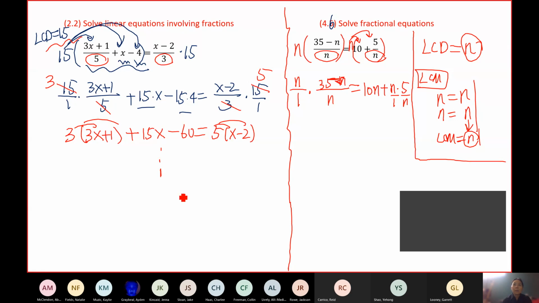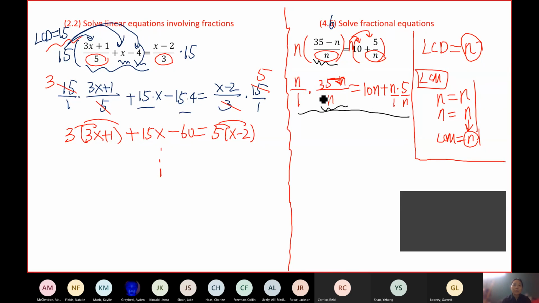Okay, so you can actually skip the step that I put, multiply both sides by n. You could skip that and just go ahead and get this step directly, which is multiplying every term by the least common denominator. The left-hand side only has one term. That's the only term, multiplied by n. The right-hand side, there are two terms, so we multiply 10 by n, and we multiply 5 over n by n. And I put 1 underneath n, and that just changes it to the fractional form.